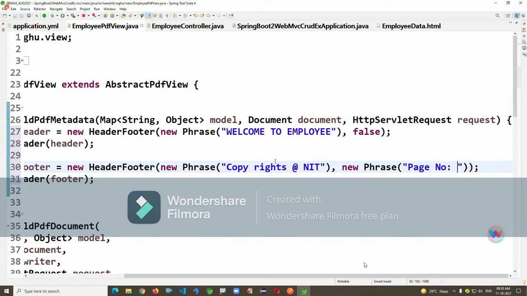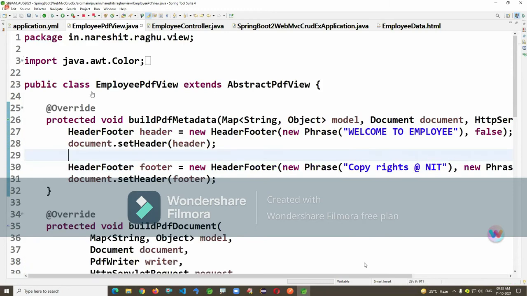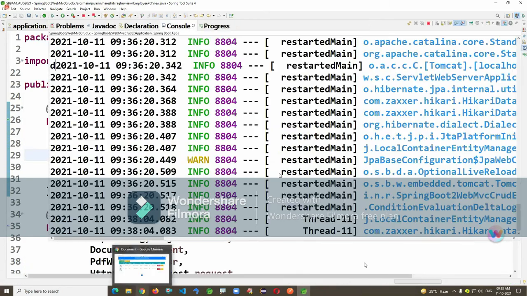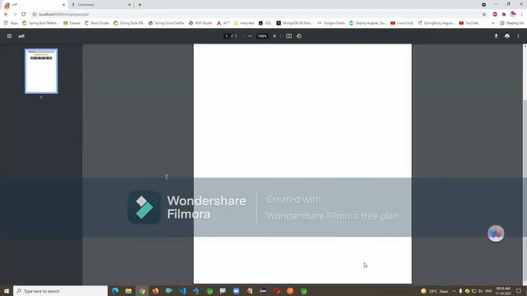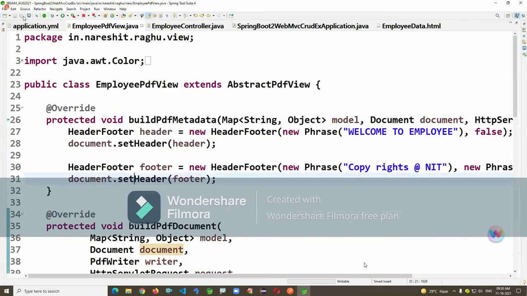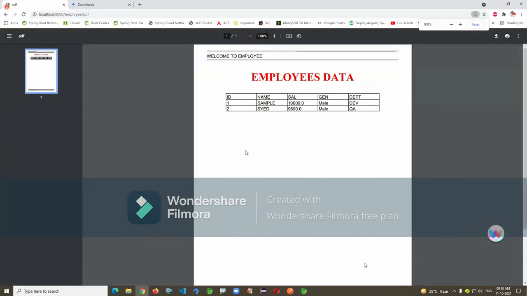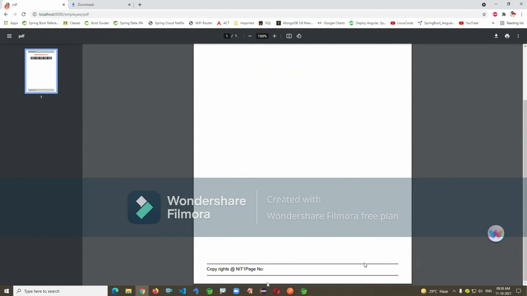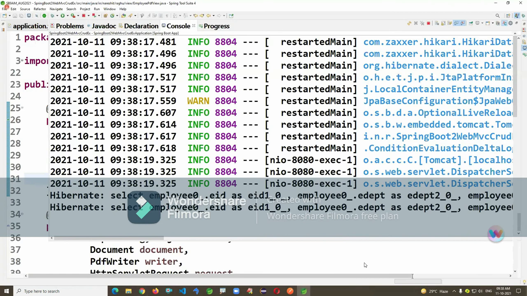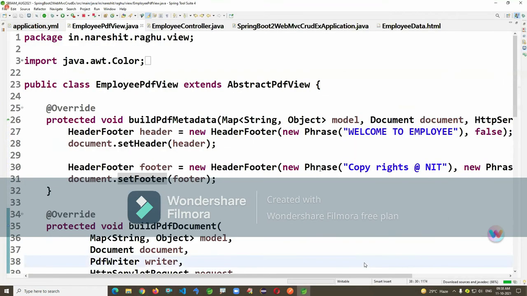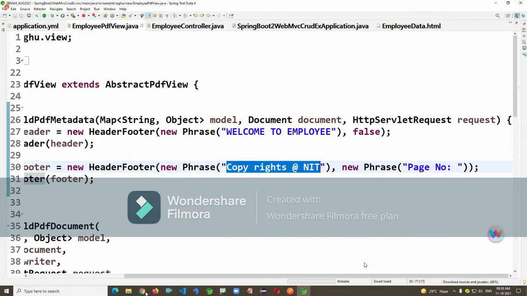Page number. Like this, I'm just writing. Click on export here. So welcome to employee. This is... I wrote reverse, I think.